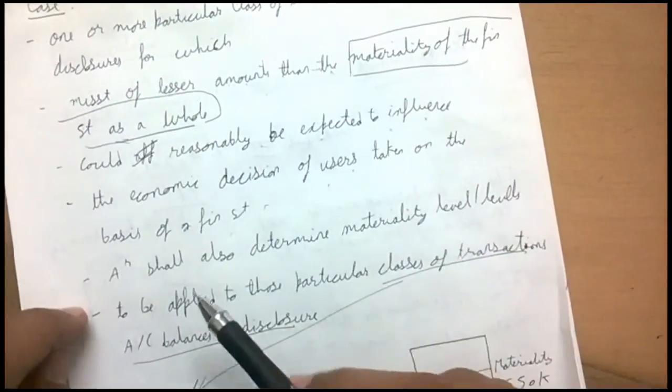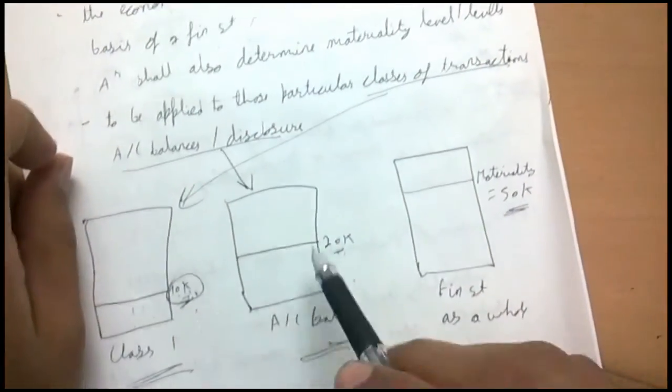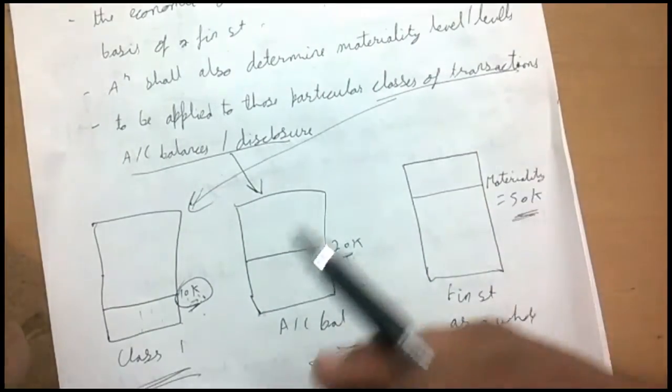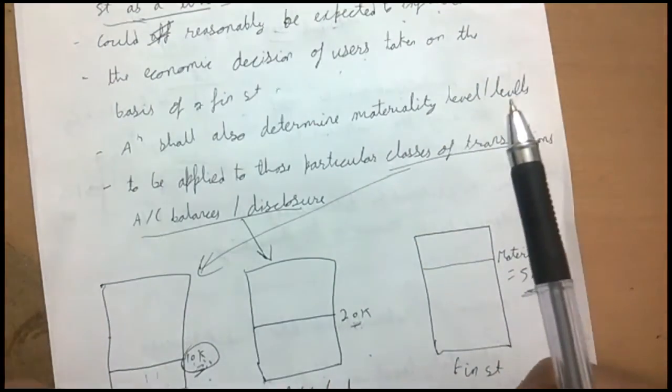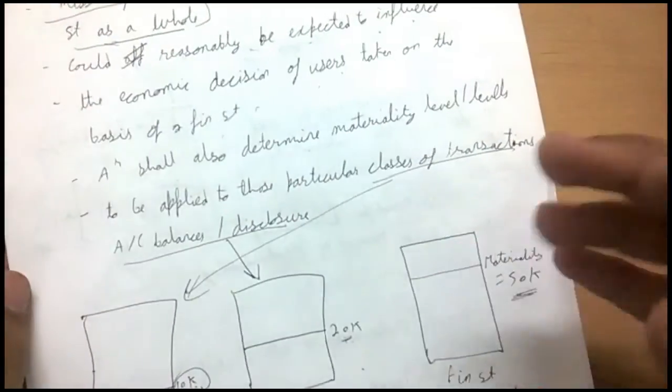So in this case, the auditor shall also determine materiality level or levels to be applied to those classes of transactions or account balances. That is, he should have separate materiality levels for these transactions or account balances, because as far as these transactions or account balances are concerned, even a smaller amount of misstatement can affect the user's decision on the basis of the financial statements, right? So this was a very small case.